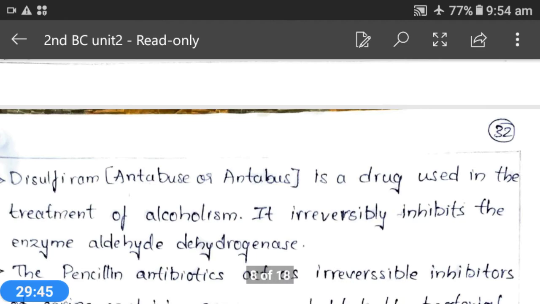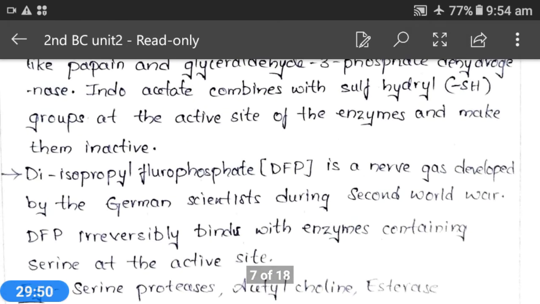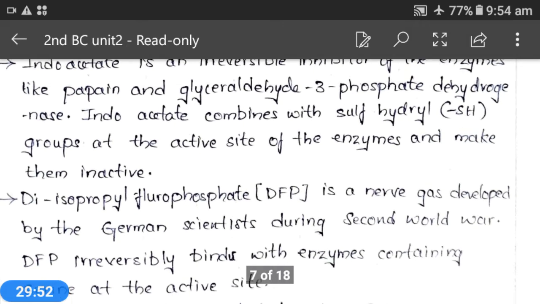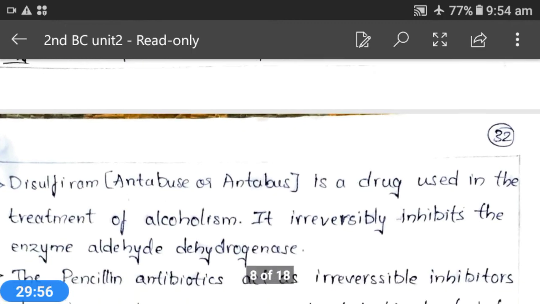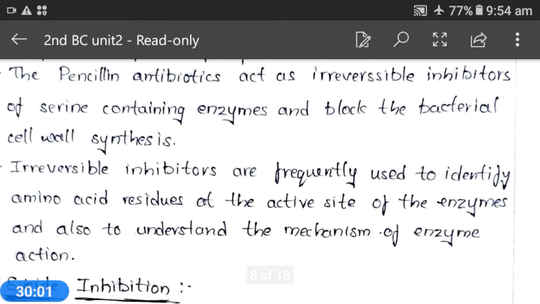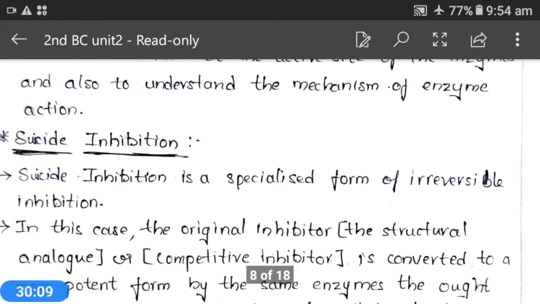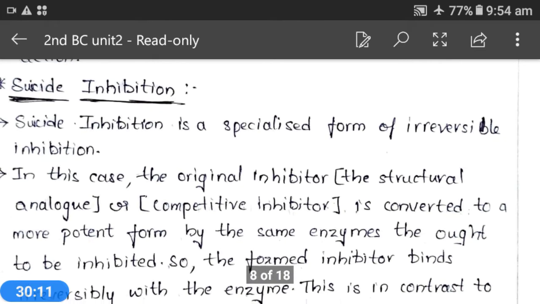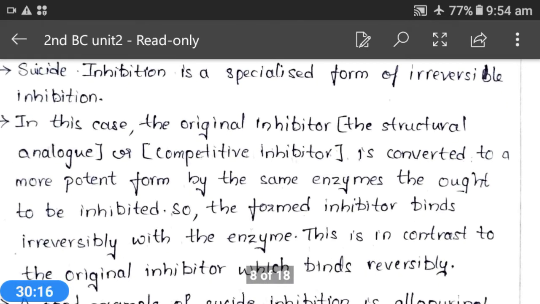That means this enzyme itself will make that inhibitor more effective and more potent against that particular enzyme. So that is the suicide inhibition. That means it is allowing itself to get inhibited. Suicide means, what is the meaning of suicide? Self killing. Okay, self killing is suicide. Here, why did we name this suicide inhibition?